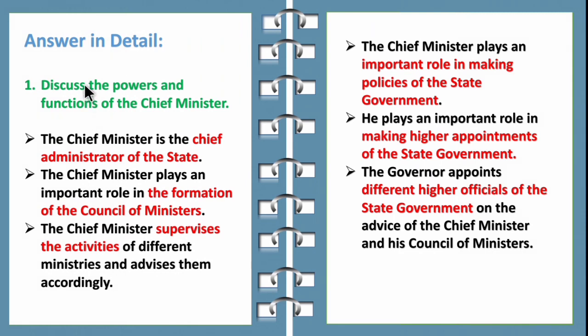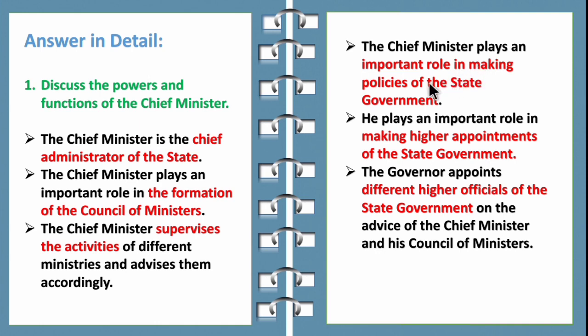Next, answer in detail. First question, discuss the powers and functions of chief minister. So children, you can write any 5 points. The chief minister is the chief administrator of the state, and he plays an important role in the formation of council of ministers. He supervises the activities of different ministries and advises them accordingly.